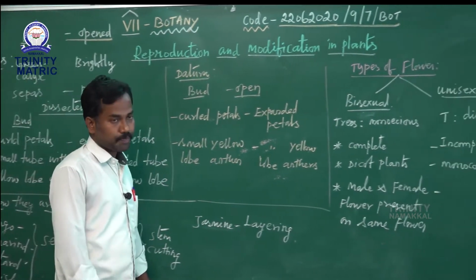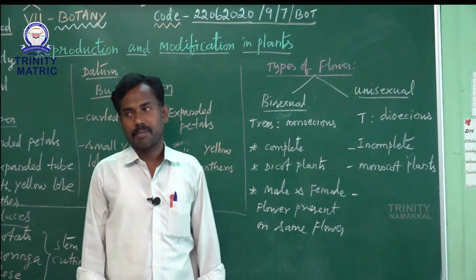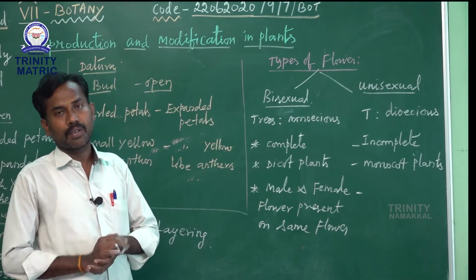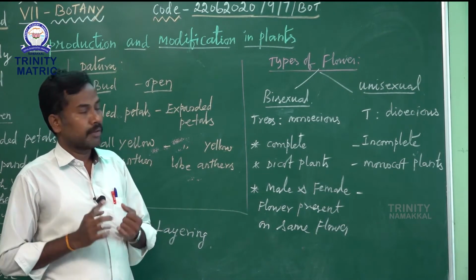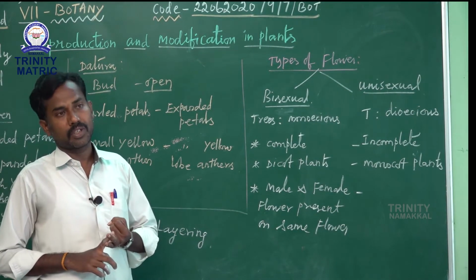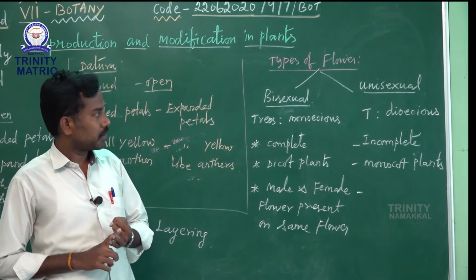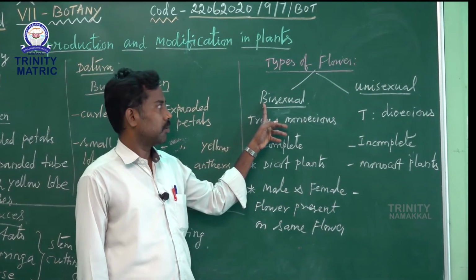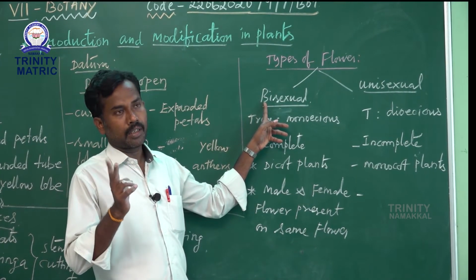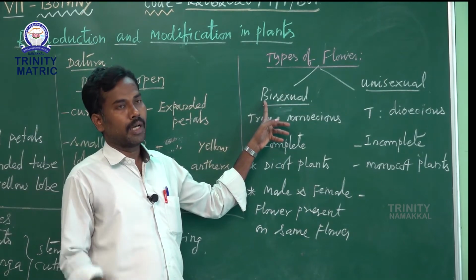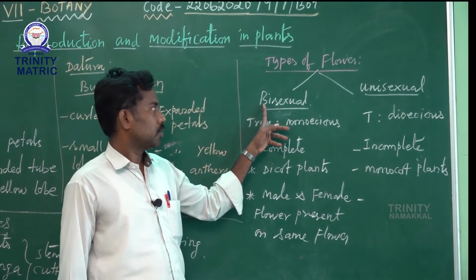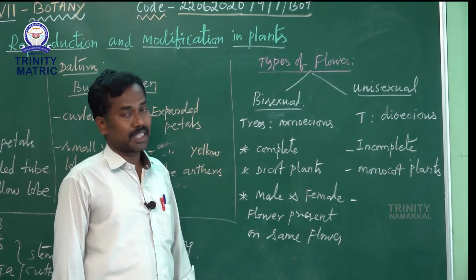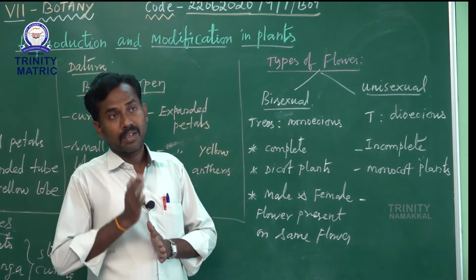Then next one, types of flower. Another topic: types of flower. The types of flower can be classified into two types, namely bisexual and unisexual. See, bi means both. Both means two reproductive organs, androecium and gynoecium, or anther and stigma. So when the two reproductive parts are present on the same flower, it is called bisexual.